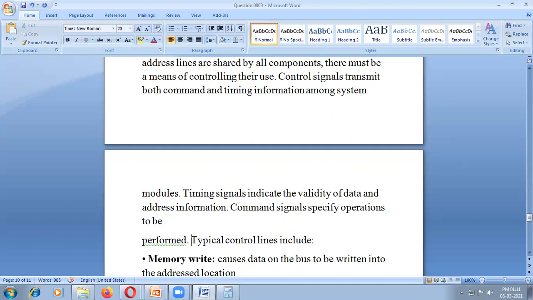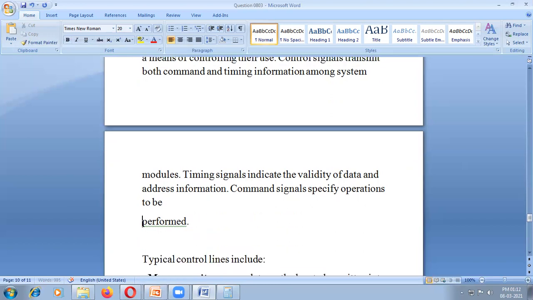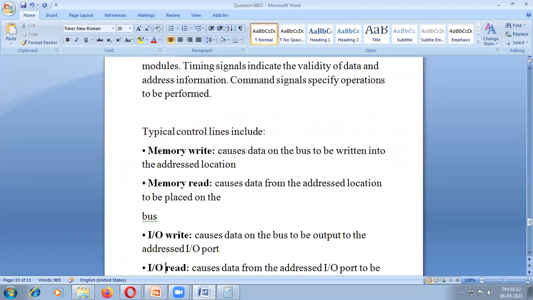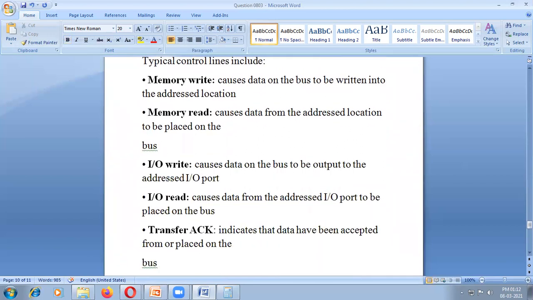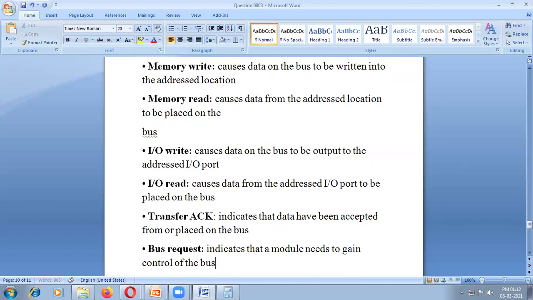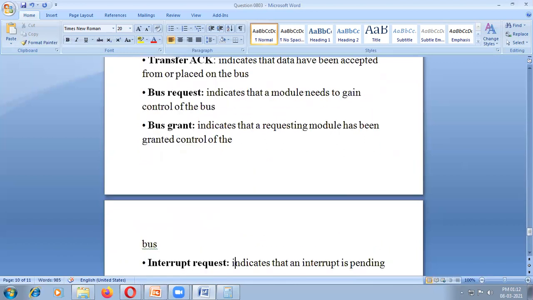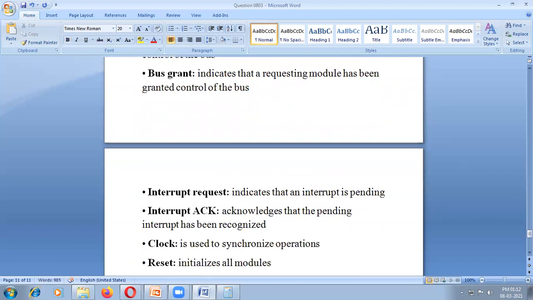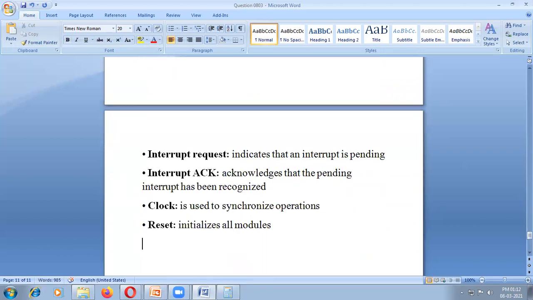The control lines are memory write, memory read, I/O write, I/O read, transfer acknowledge, bus request, bus grant, interrupt request, interrupt acknowledge, clock, and reset. Reset is for stopping the microprocessor operation.